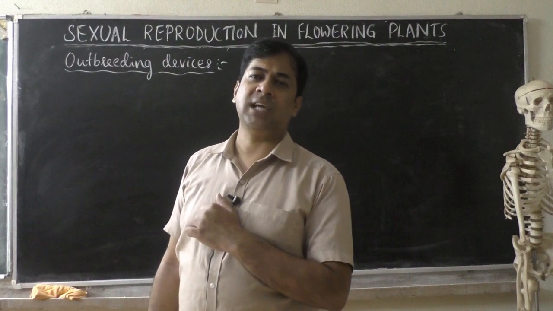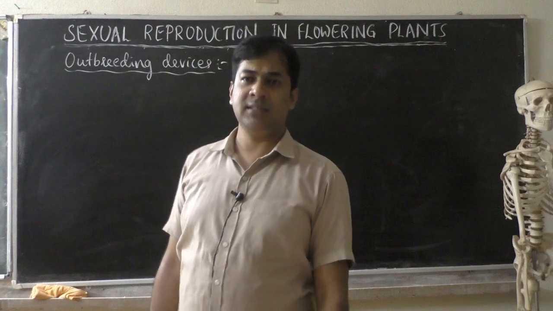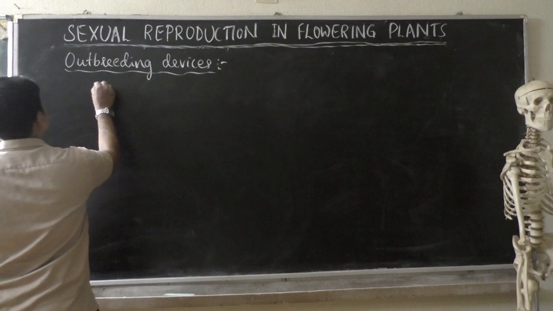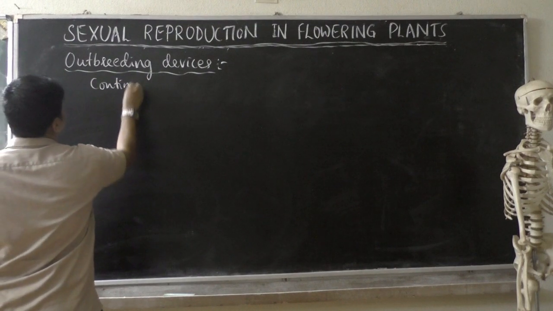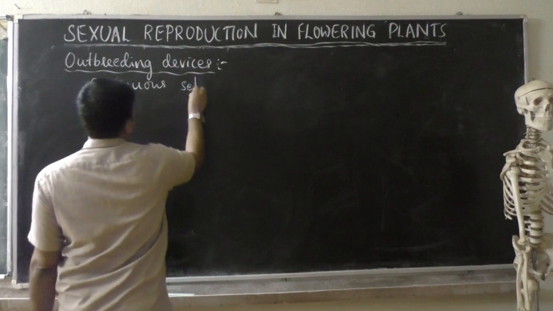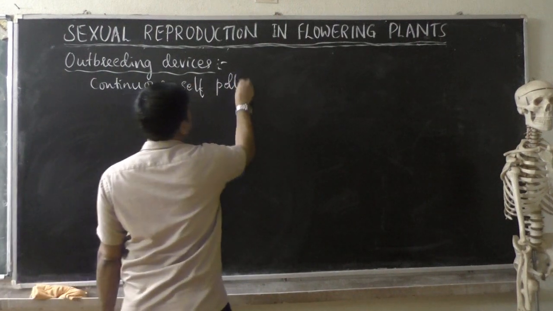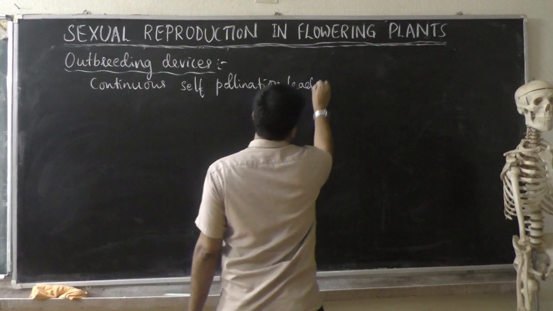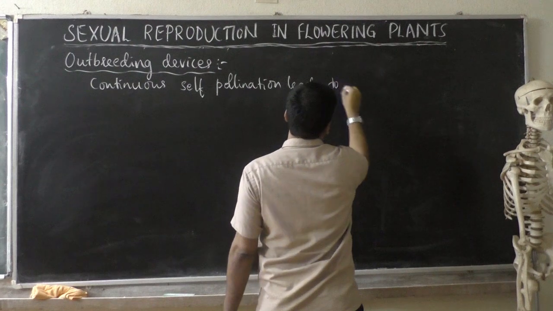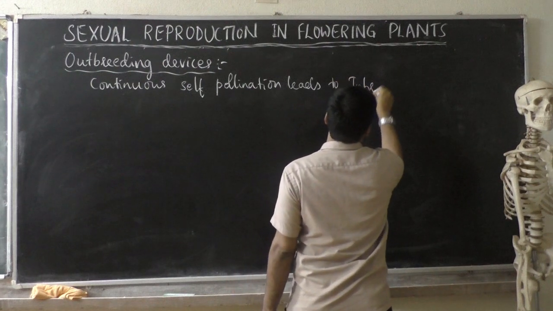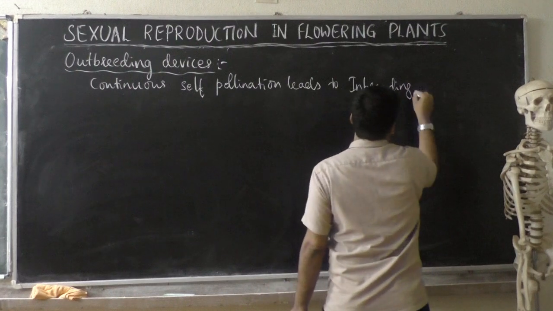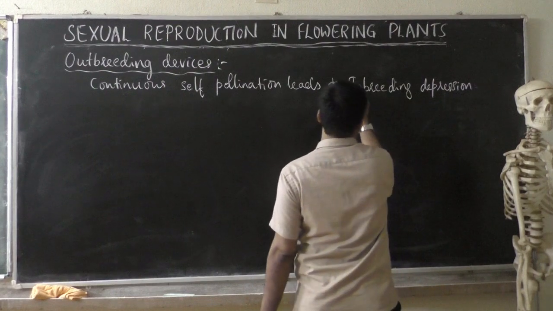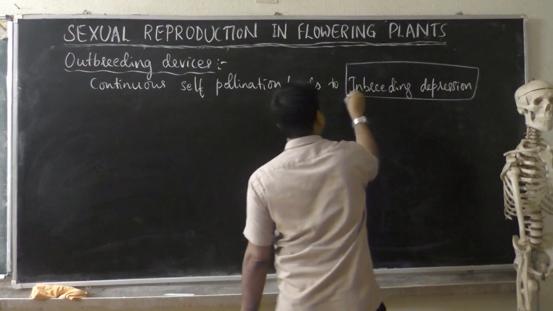Why is self-pollination avoided by the plant? Any reasons? Like I told you in the last class, the reason is that continuous self-pollination leads to a process called inbreeding depression, whose meaning I already told you in the last class, but we will discuss it once again today.